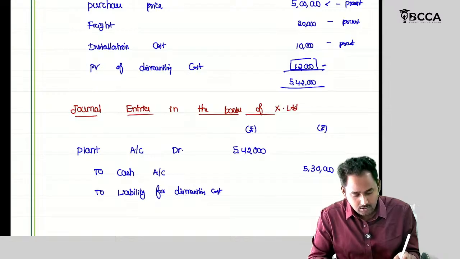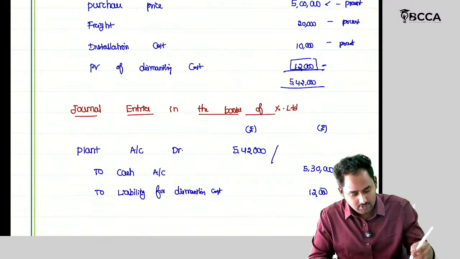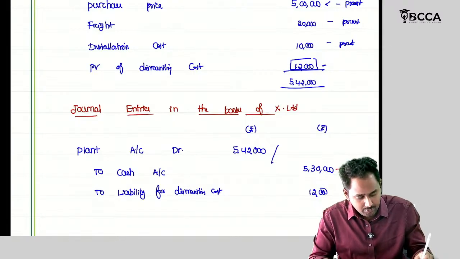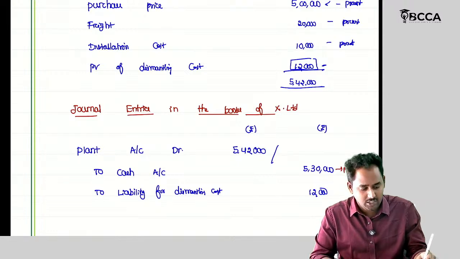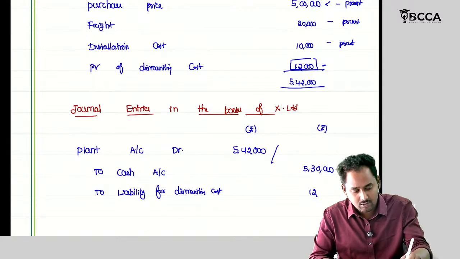Liability for dismantling cost, how much? This is 12,000. So this is a present cash outflow, and this is the present value of future cash outflows. Of course, this 12,000 is going to be paid in the future.